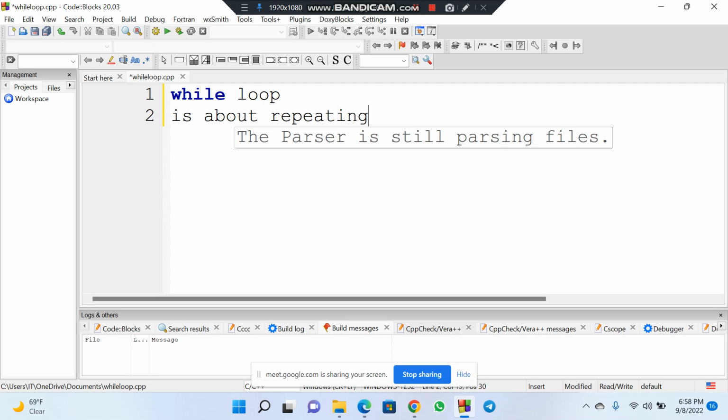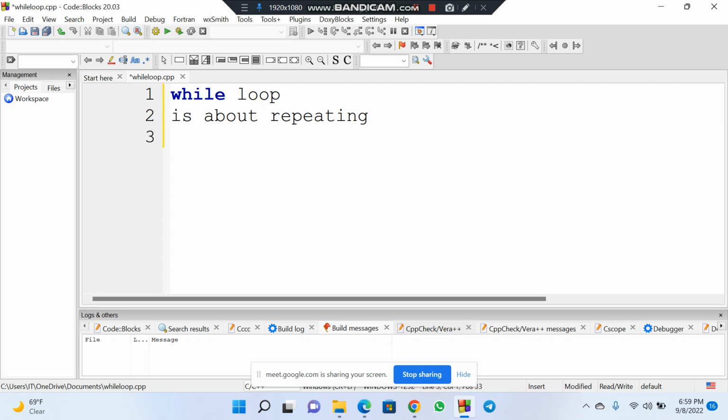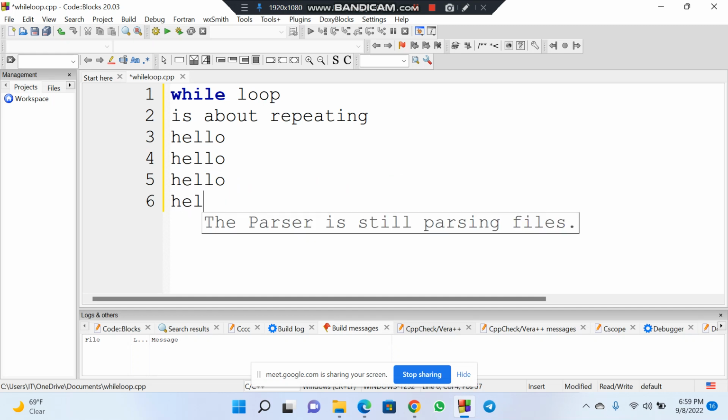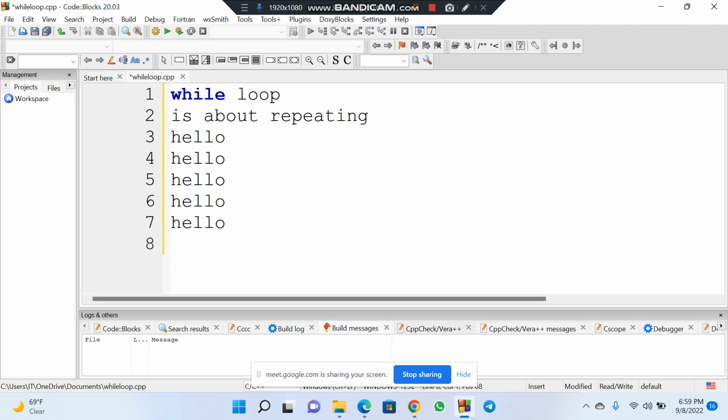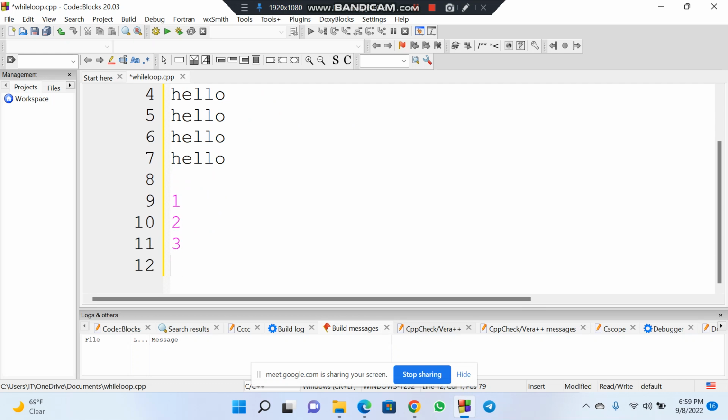Okay. It's about repeating. When we say it's about repeating, you can decide that you want to write a program that prints hello maybe 5 times. Then you can use a while loop. Sometimes you might want to write a program that can print 1, 2, 3, 4, 5. Ne? You can also use a while loop.